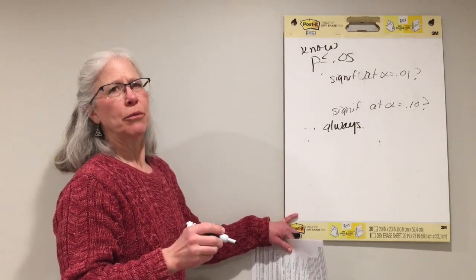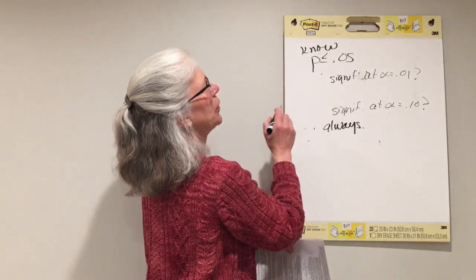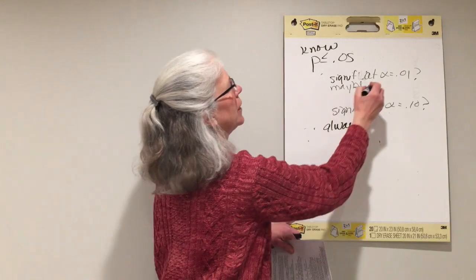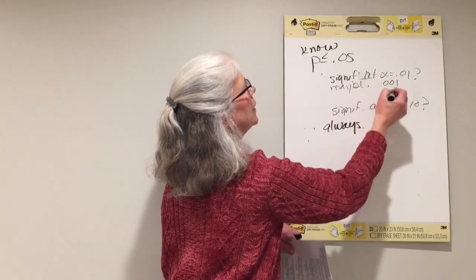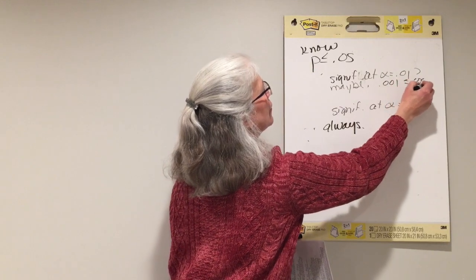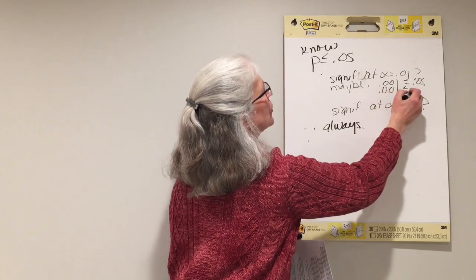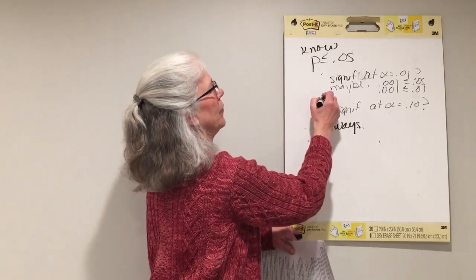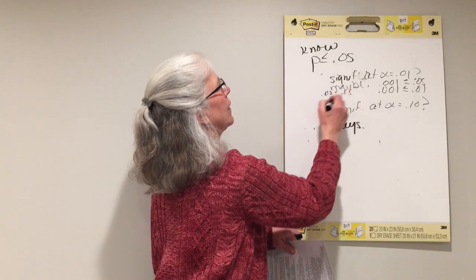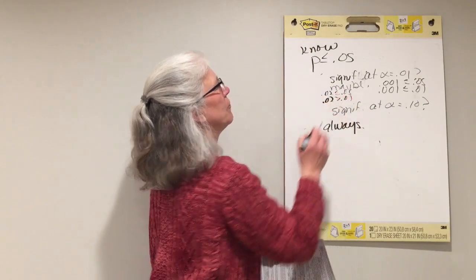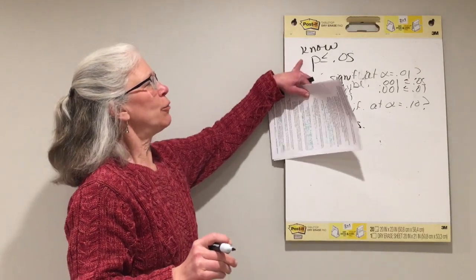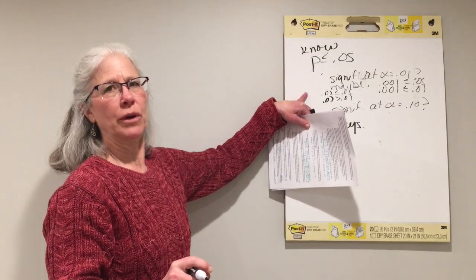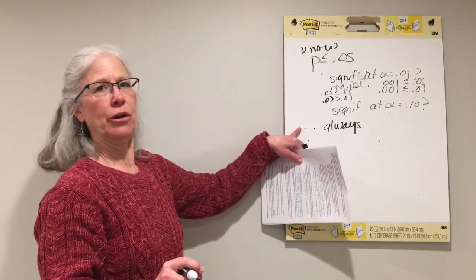But that's not true about alpha of 0.01. If p is less than or equal to 0.05, it might be less than or equal to 0.01. Maybe we have something like 0.001 that is less than or equal to 0.05 and is less than or equal to 0.01. But maybe we have something like 0.02. 0.02 is less than or equal to 0.05, but 0.02 is greater than 0.01. So if we know that p is less than or equal to 0.05, it's significant at 0.05, it may or may not be significant at 0.01, but it's definitely significant at 0.10.